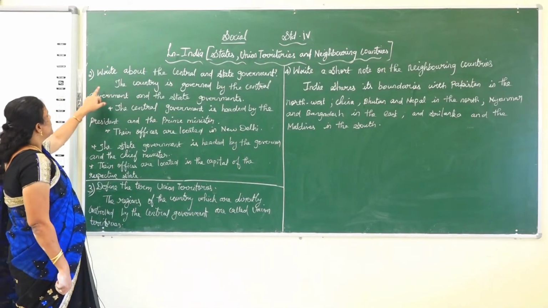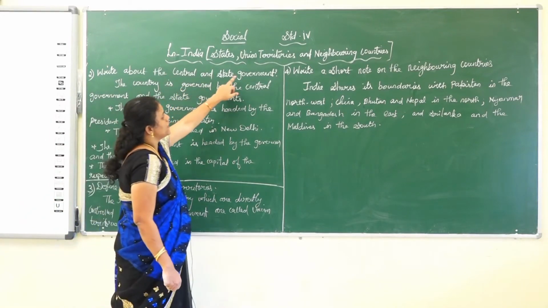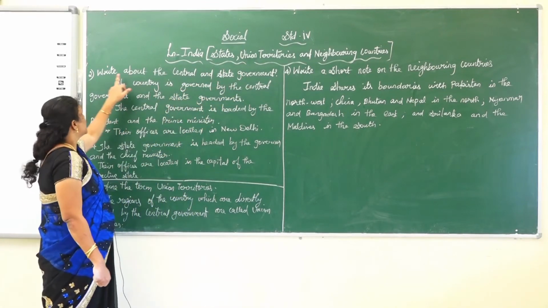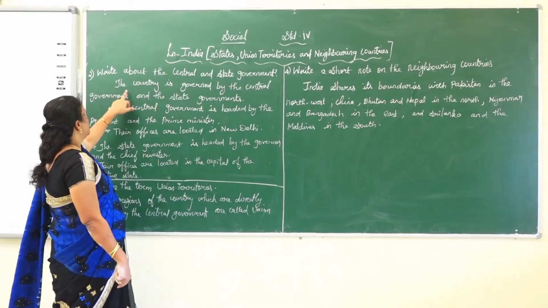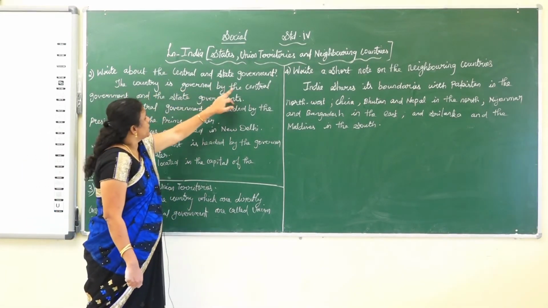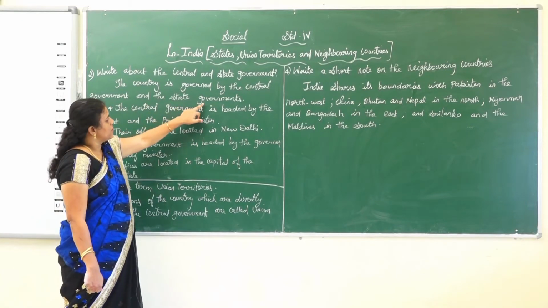Next question, write about the central and state government. The country is governed by the central government and the state government.